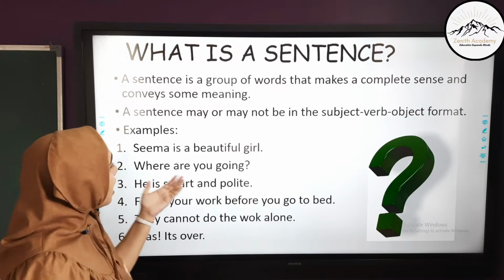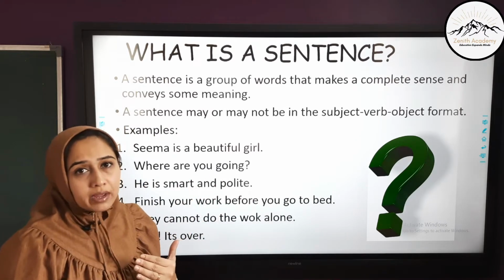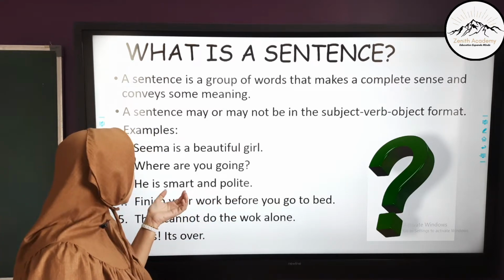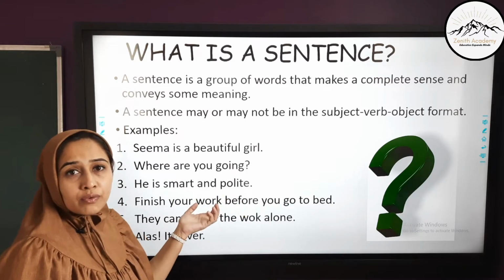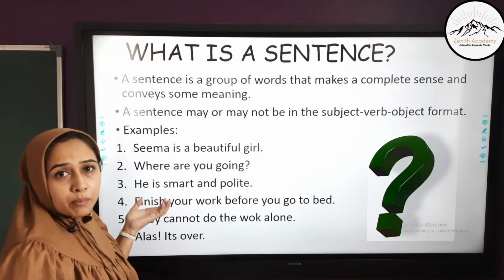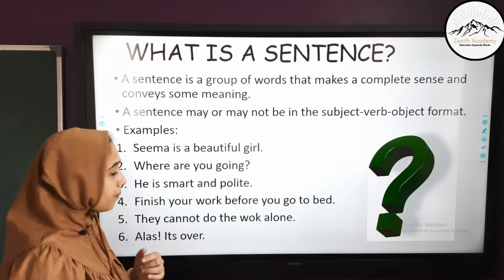Second is, where are you going? This is a question but it presents what I want to convey. He is smart and polite. Two adjectives, smart and polite, are used over here to convey the qualities of that boy. So, he is the subject, smart and polite is the predicate over here.